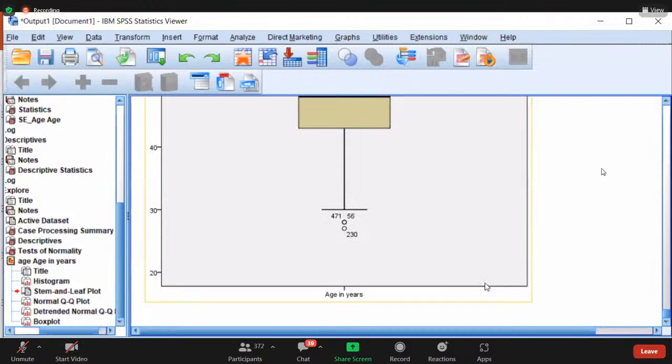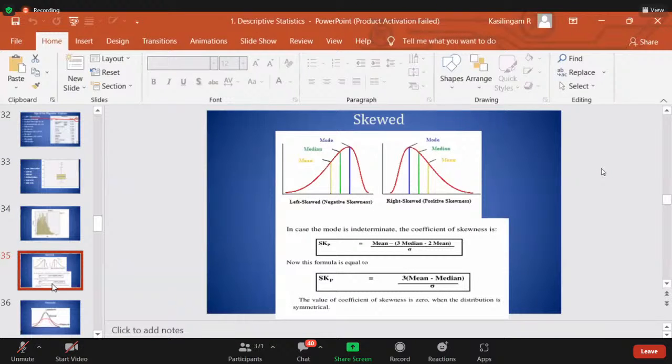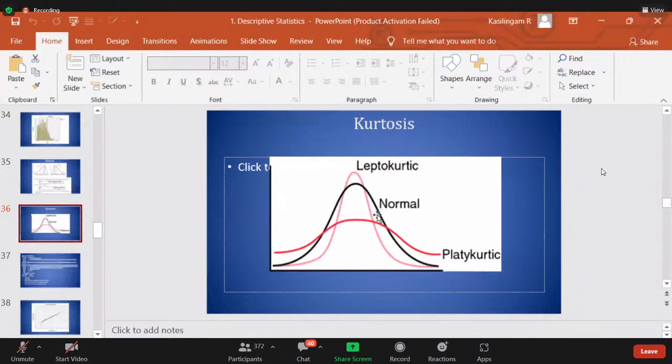Now I have to talk about kurtosis. Tamil Nadu is the best example for it, which means more number of middle income people will be there. So there will be kurtosis, but leave it. So this is the normal curve.